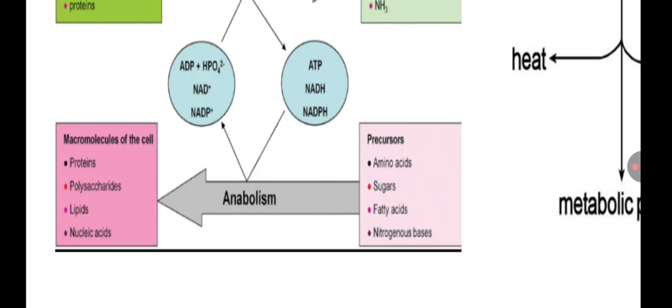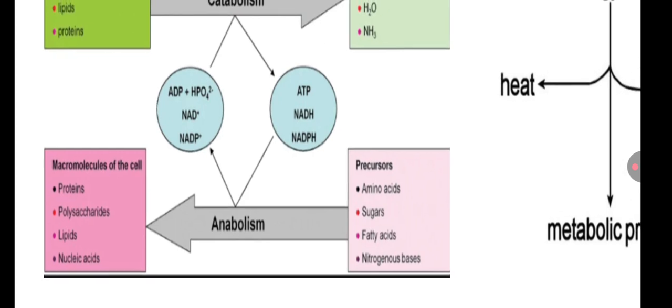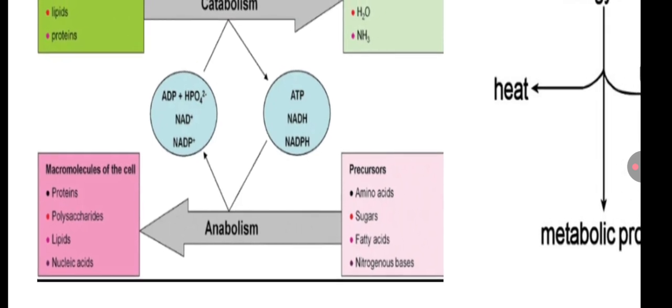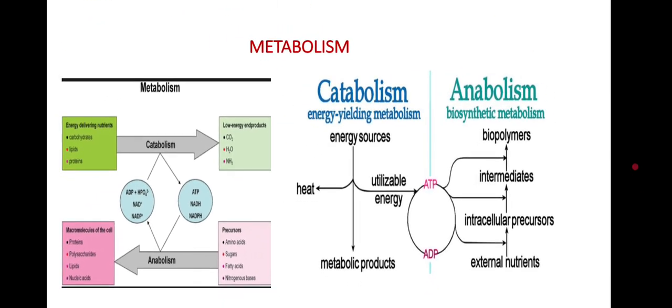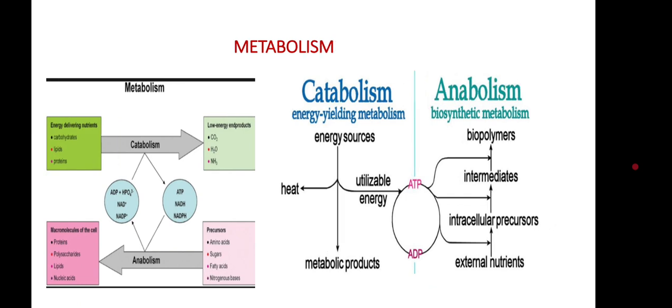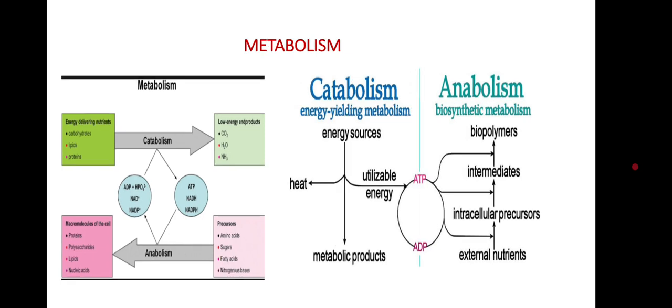So in this way, they all form ATP, which will get heated and finally become the metabolism energy sources. This is the biosynthesis of biopolymers, utilizing energy, utilizing energy intermediates, intracellular precursors, extracellular external nutrients, and the metabolic products.